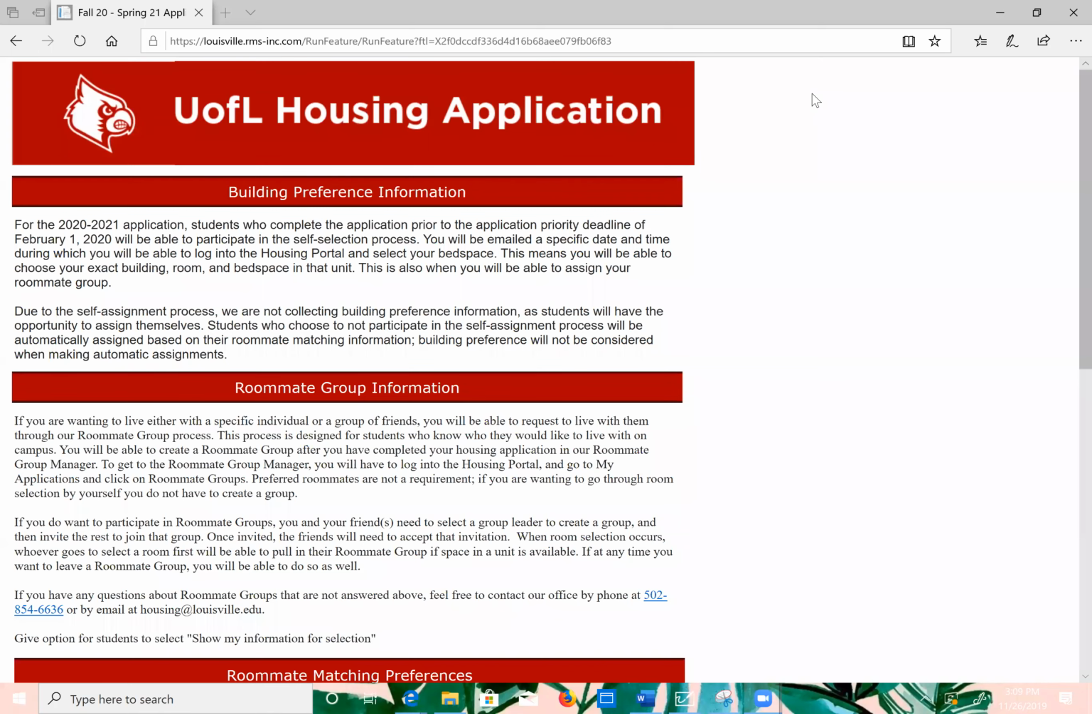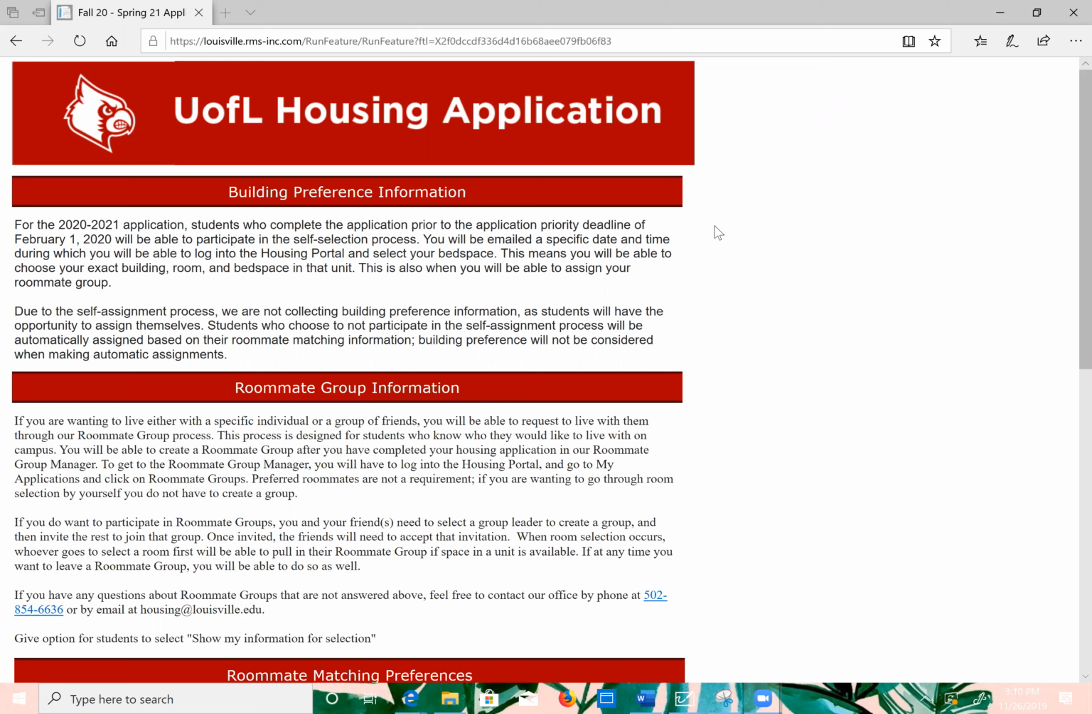Step 5 of the Fall 2020 housing application is comprised of 4 subsections: building preference information, roommate group information, roommate matching preferences, and room retention for returning residents only. Incoming students should disregard the room retention subsection at the bottom of this page. Let's review each subsection of this page separately.